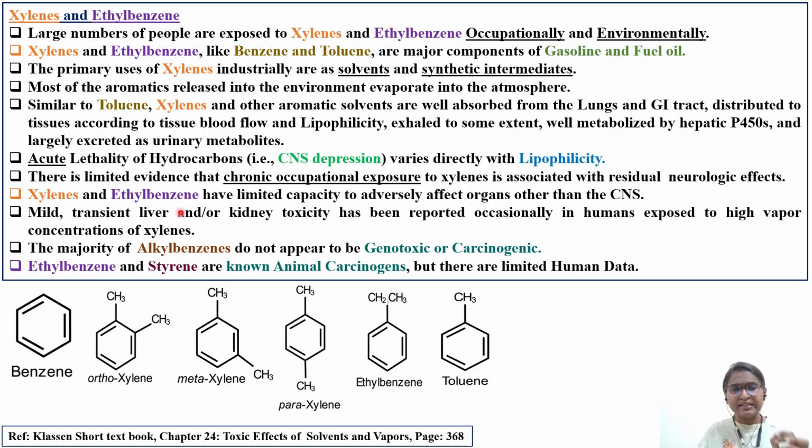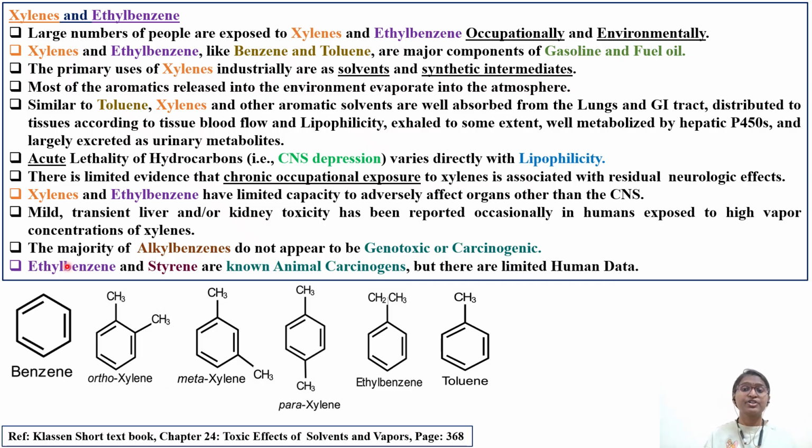Next, xylene and ethyl benzene have limited capacity to adversely affect organs other than the CNS. This is very important. One question they'll ask you is with respect to the target organ. What is the target organ? CNS. For liver and kidney, very few cases are reported, but the major organ is CNS. Mild transient liver and kidney toxicity is the same explanation given by our previous DABT students. Mild transient liver and kidney toxicity has been reported occasionally in humans exposed to high vapor concentrations of xylene.